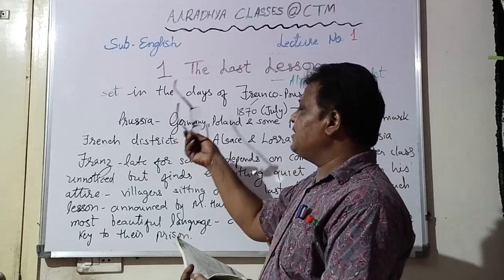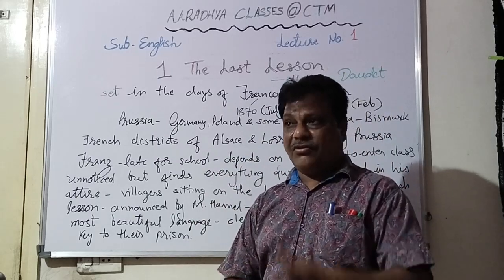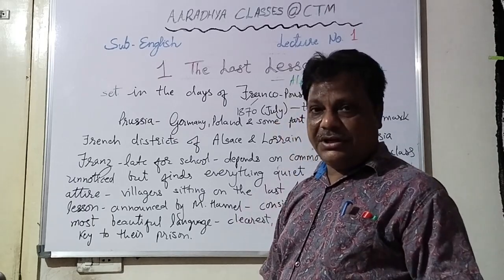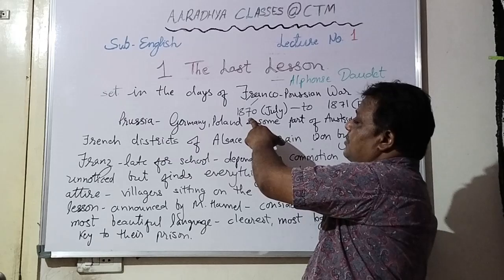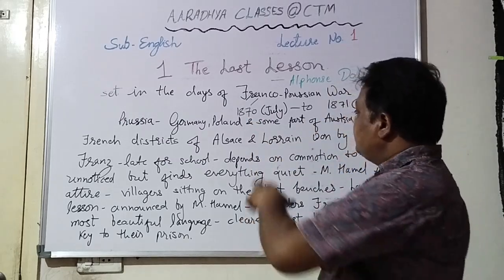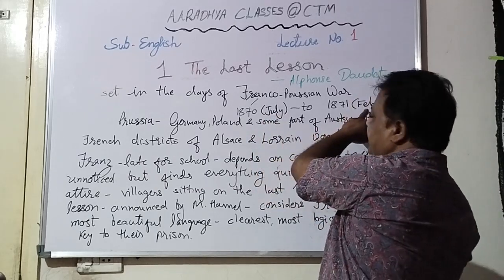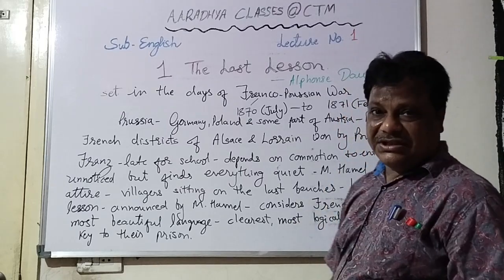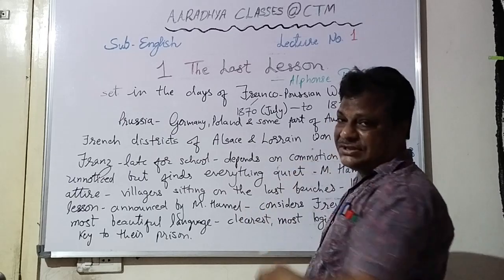The lesson is set in the days of the Franco-Prussian War. Now you see, over the years in the world, so many wars have been fought. Okay, this particular war, Franco-Prussian War, was fought from 1870 to 1871. Okay, 1870 in month of July it began and it ended in the month of February. Okay. Now, between which countries it was fought? It was fought between Prussia and France.